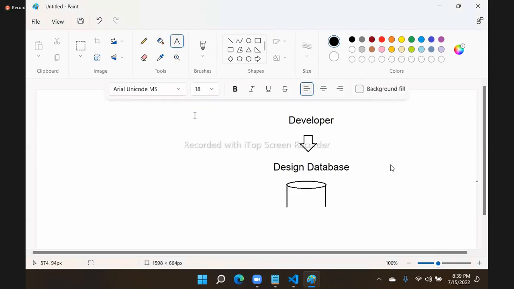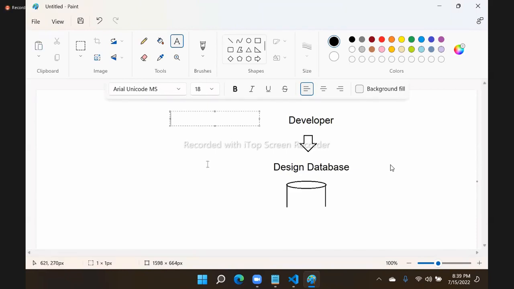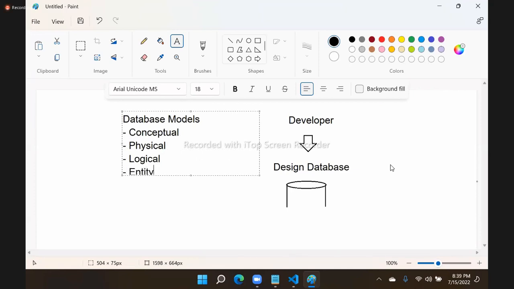So the reference for a developer for designing a database is, generally, we call them database models. These are the references given to a developer to design a database. And what models? We have the conceptual model, the physical model, the logical model, and the entity model.